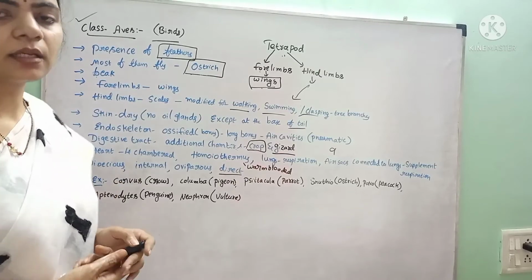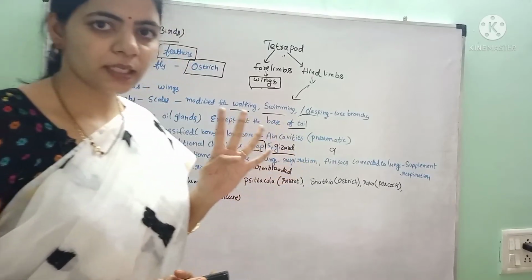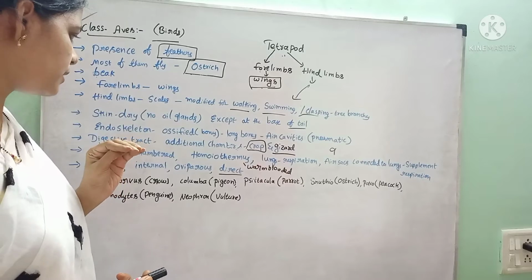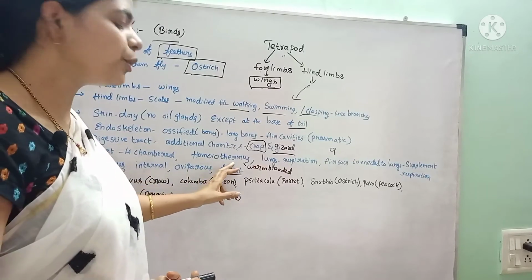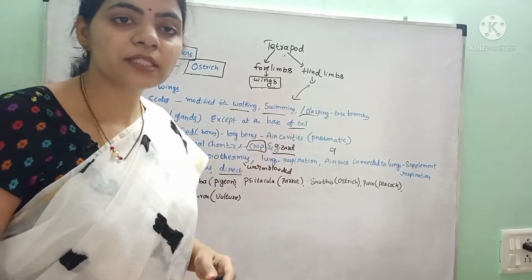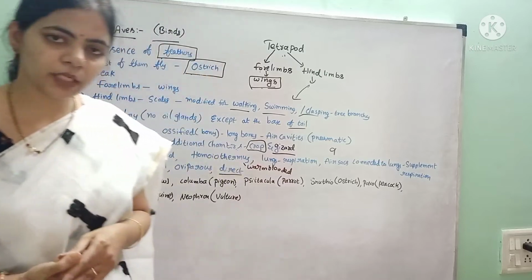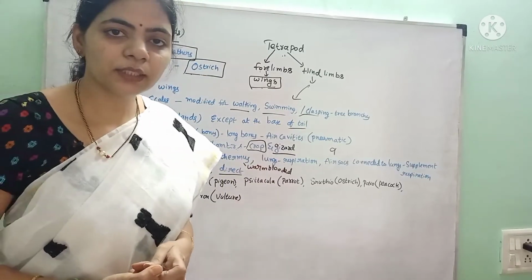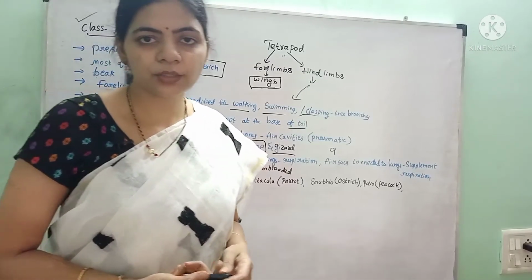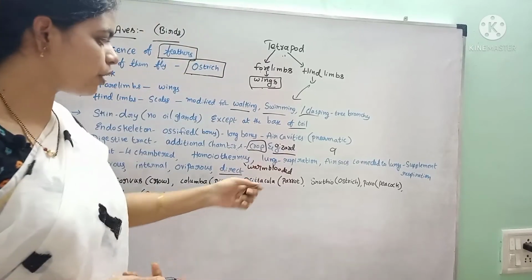The heart consists of four chambers, that is two auricles and two ventricles, and these are homeothermous animals. Homeothermous means these are warm-blooded animals. That means they are able to control the body temperature according to the surrounding environment.